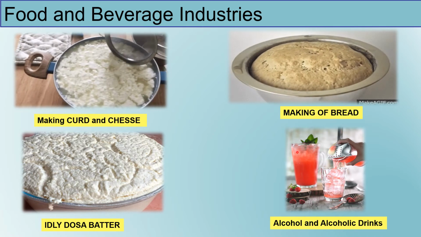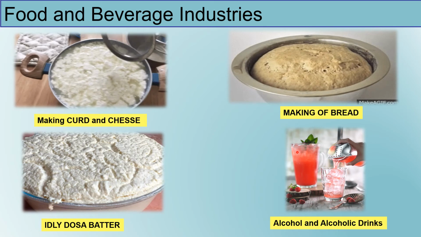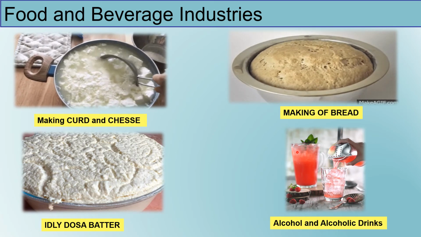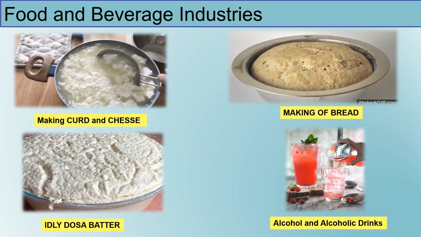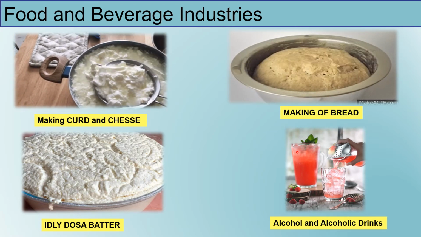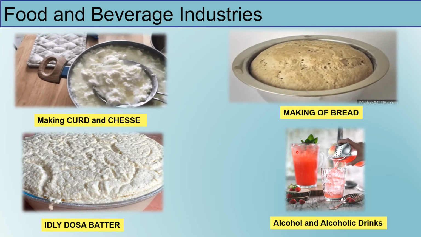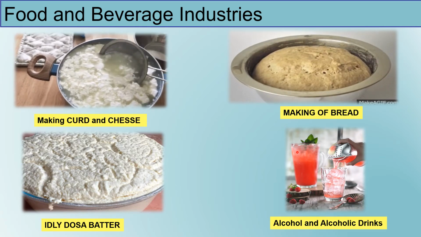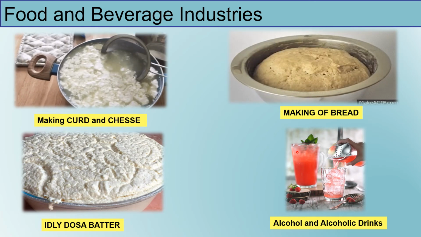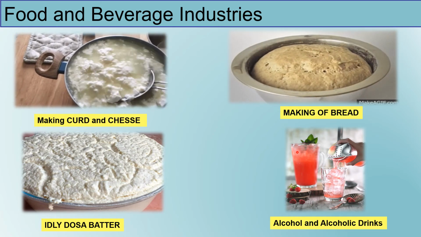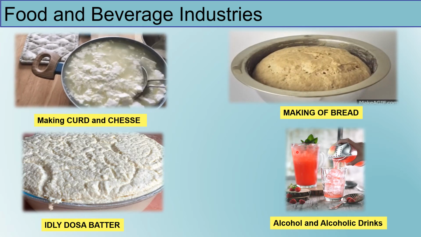And now let us discuss the role of microbes in making alcohol and alcoholic drinks. As we all know, yeast, during the process of fermentation, breaks down sugar into carbon dioxide and alcohol, and this alcohol is then used as alcohol as well as to make several alcoholic drinks. But the difference between alcoholic drinks like beer and wine comes mainly from the source of the sugar.